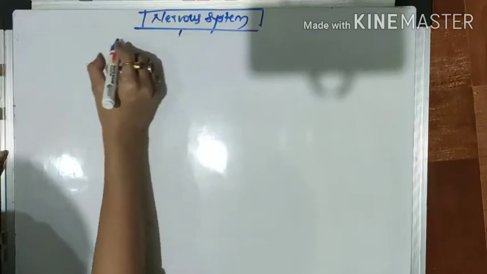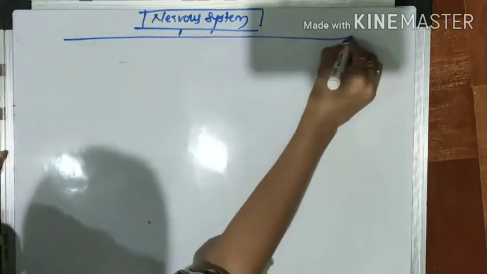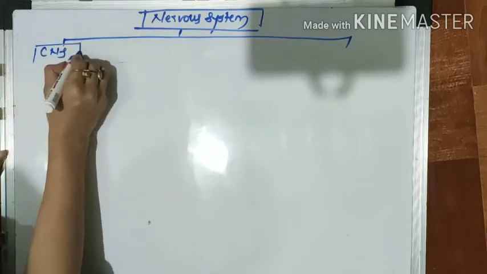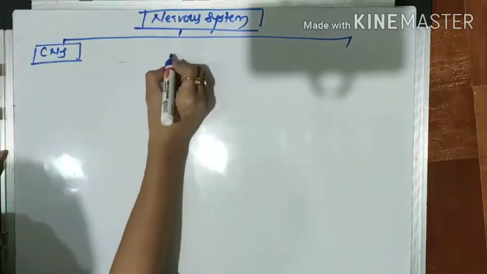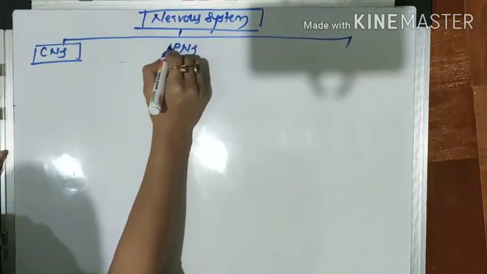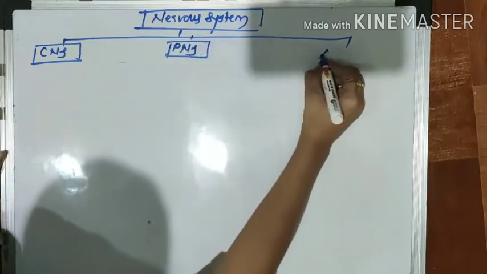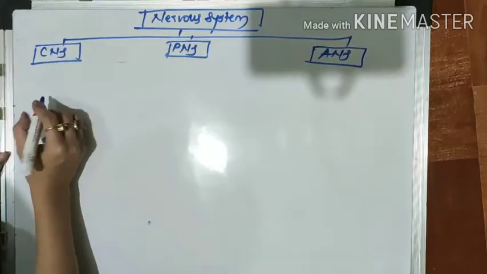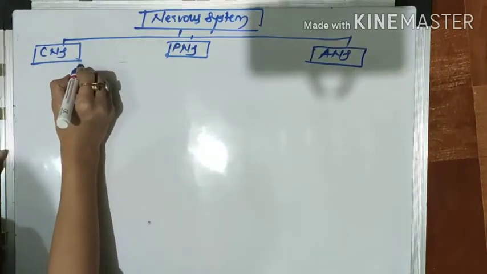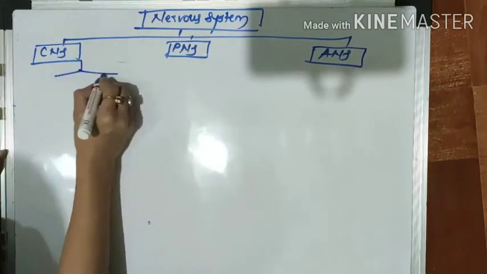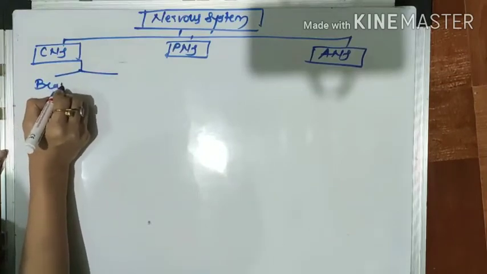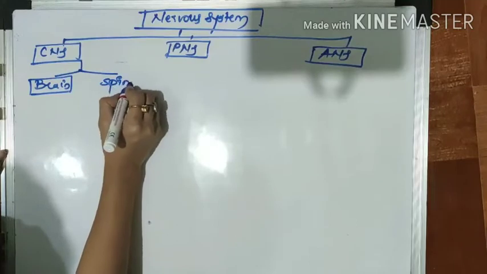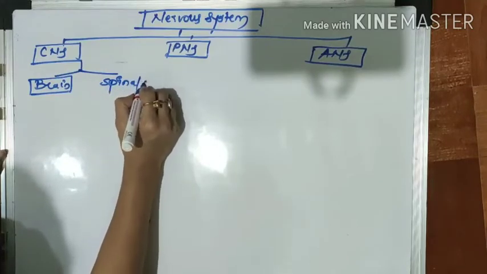This nervous system consists of the central nervous system, the peripheral nervous system, and the autonomous nervous system. Now, the central nervous system consists of the brain and the spinal cord.